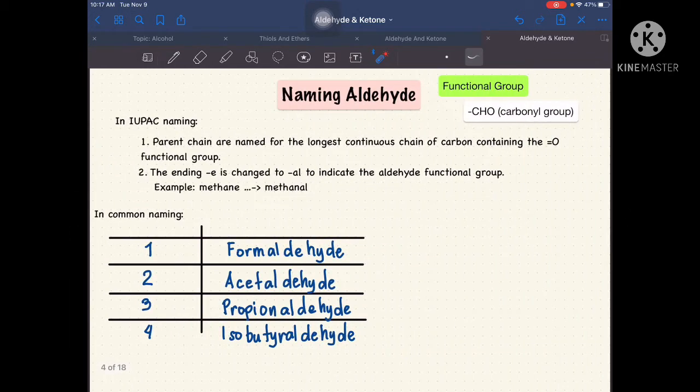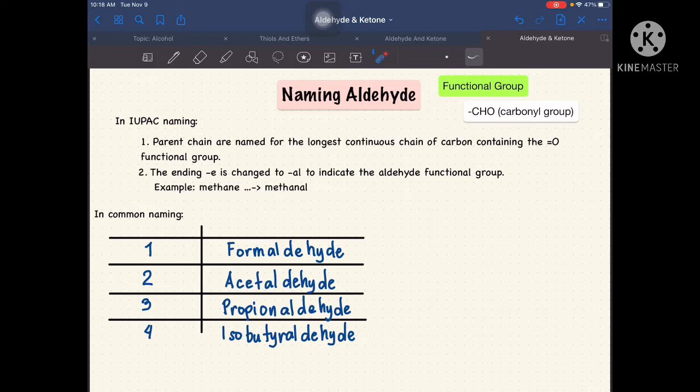So now, let's proceed with the naming of aldehyde. So ngayon, ano ba yung functional group ng ating aldehyde? So the functional group of our aldehyde is CHO, or what we call carbonyl group. So these are the rules in IUPAC naming.